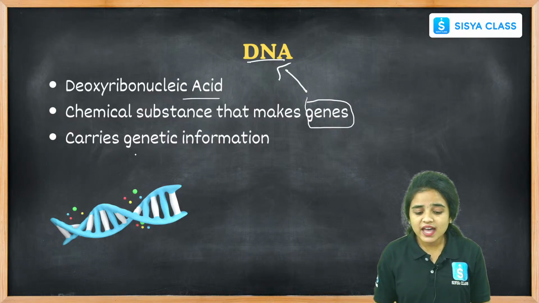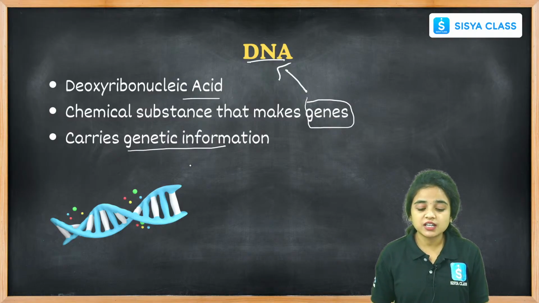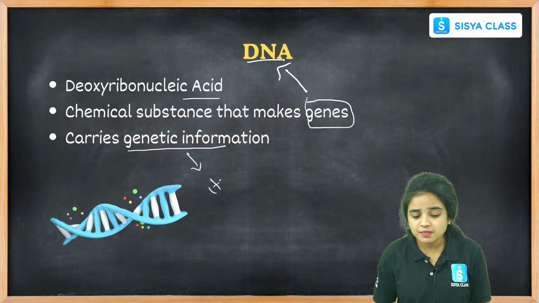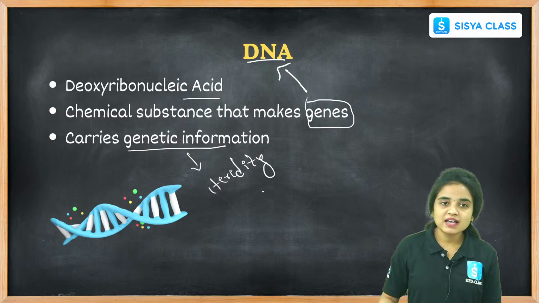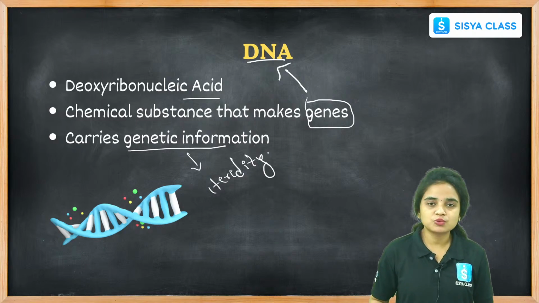And it also carries the genetic information. Genetic information is nothing but the hereditary material. Genetic information is nothing but the hereditary material that is passed and carried from our parents to the offspring.